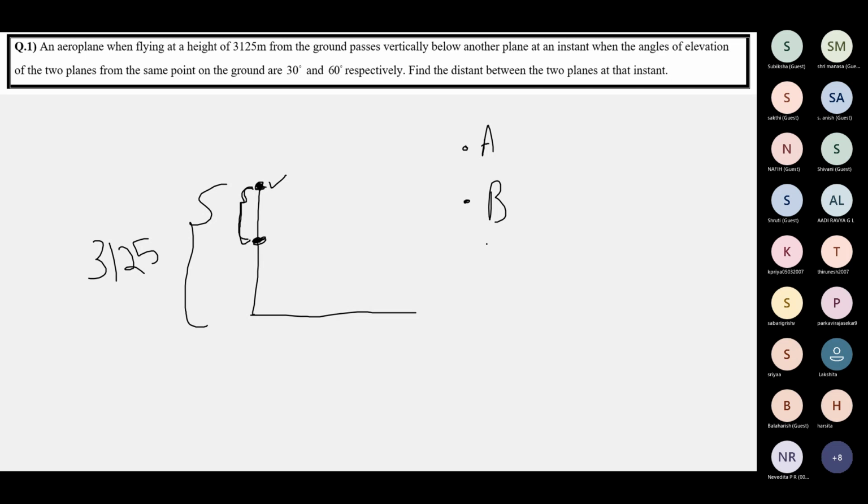No, you can ask again now. I'm asking how would you draw the diagram if it's given horizontally below, ma'am? The plane is flying horizontally only, right? The distance is vertically above and below. The planes are flying horizontally only. There's no difference. It will be the same. Okay, ma'am. Got it.